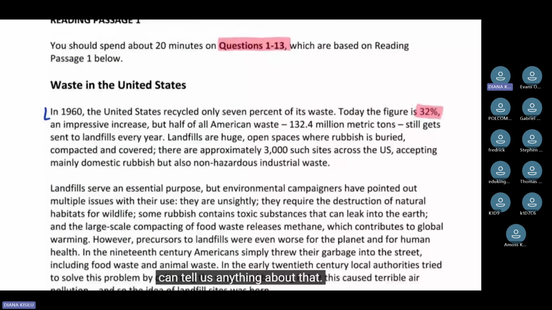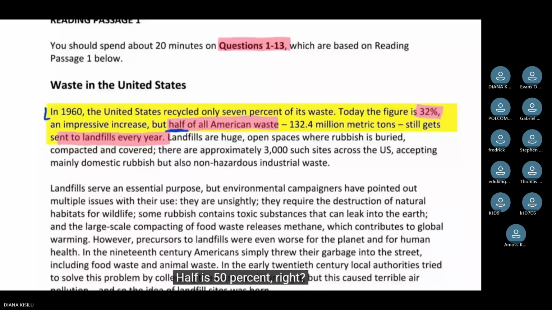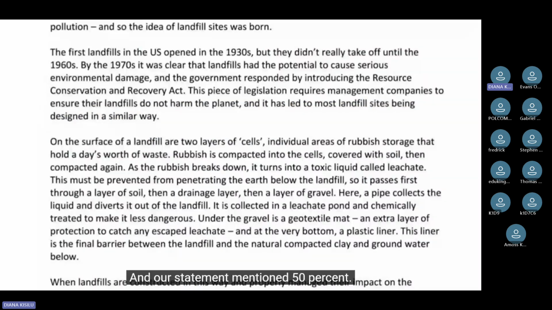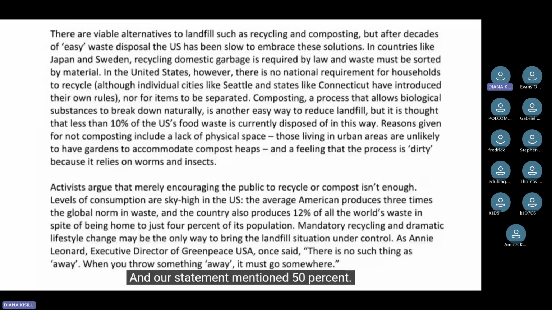In 1960, the United States recycled only 7% of its waste. Today, the figure is 32%, an impressive increase, but half of all American waste still gets sent to landfills every year. This is super interesting because here it says, half of all American waste still gets sent to landfills every year. So half, what is half? Half is 50%, right? And our statement mentioned 50%. 50% of garbage is put under the ground.